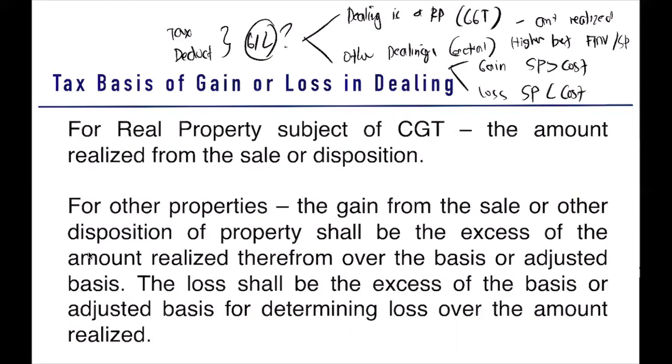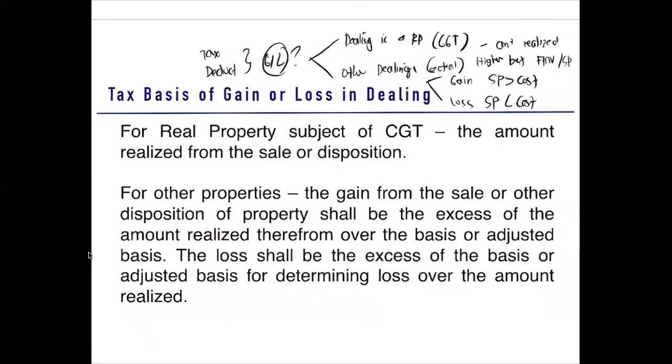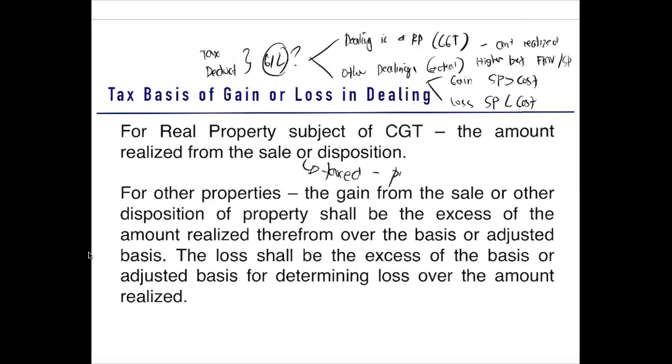Take note, what is the tax basis of your gain or loss? We said that in your dealing, if your dealing is a real property subject to CGT, your tax basis is not the gain or loss. It is the higher between the fair market value or the selling price. Well, if that is an other dealing, we compute for your gain or loss. Here, in your real property subject to CGT, what is taxed is the presumed gain. But for other properties, what is taxed is the actual gain or loss.